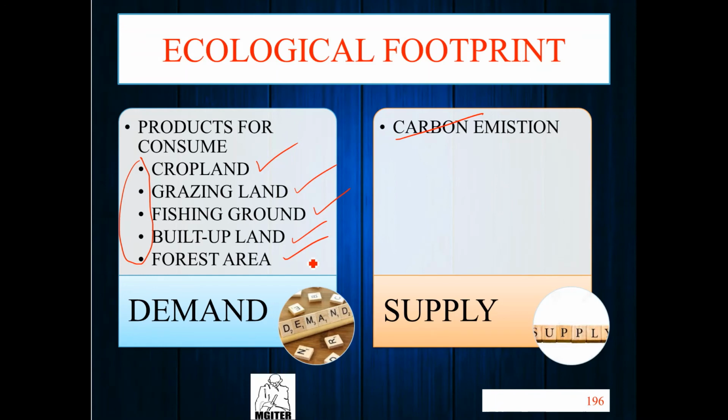So in demand, we use these things. Then in supply, we give these things. We give only waste to the ecology. It's called ecological footprint. To remember ecological footprint, think of a simple thing: footprints on your back side. You walk on the sand and your footprints are left behind. It means you use the sand and print something back. Same thing here. You use cropland and give something back to the ecology. It's called ecological footprint.